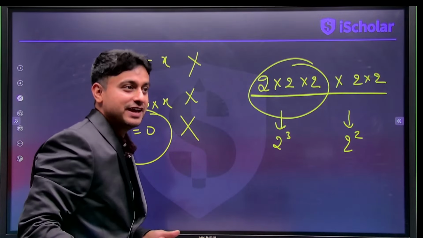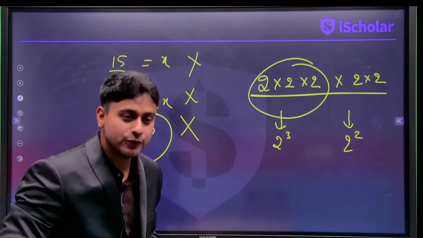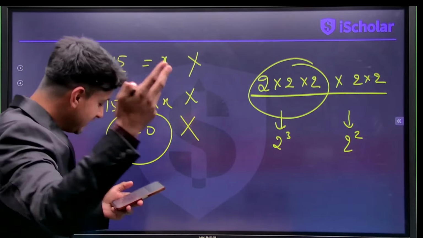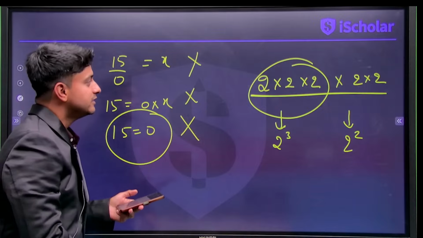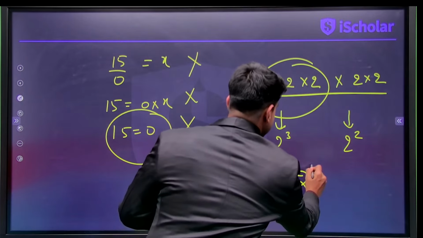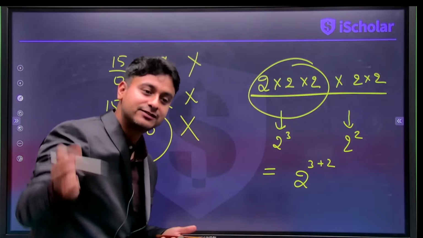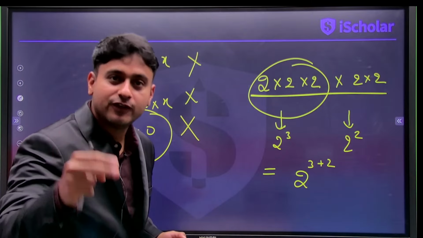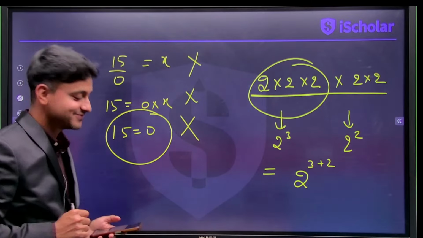So when something is repeated, you can count that, right? If I give you 3 chocolates and if I give you 2 more, so how many chocolates you have? 5 chocolates. Similarly, when we do 3 2's multiplied with 2 2's, how many will we get? 3 plus 2. That's why we can add. And similarly, I told you a few minutes back, we can divide it as well. Yes or no, guys?